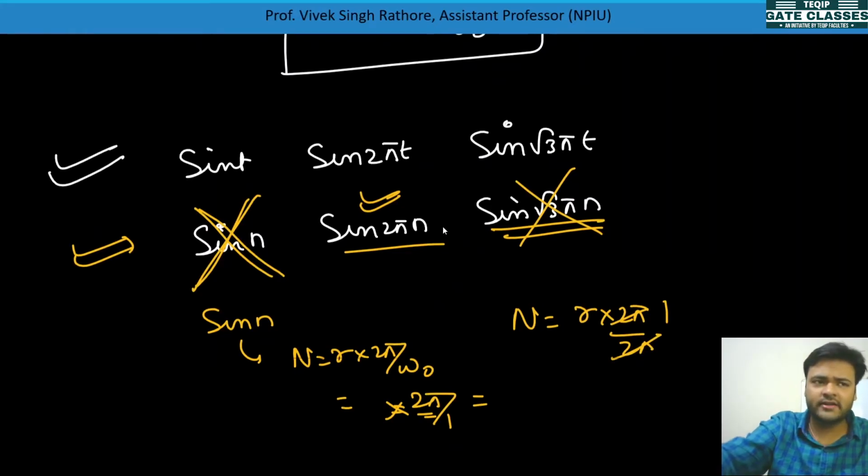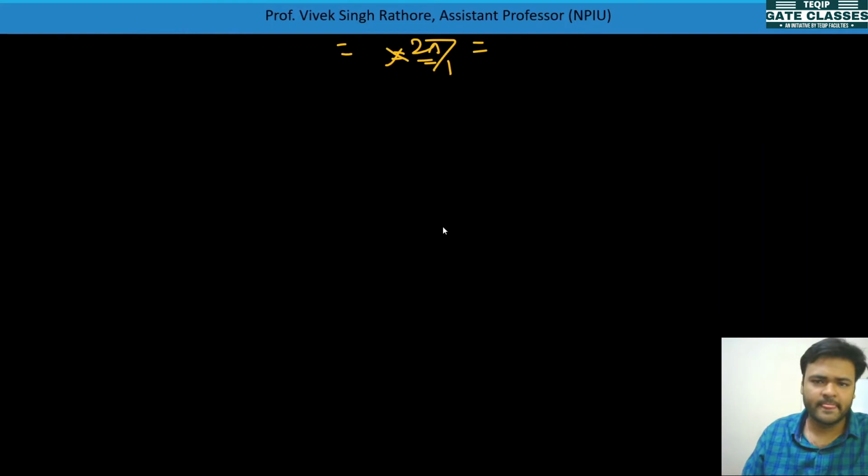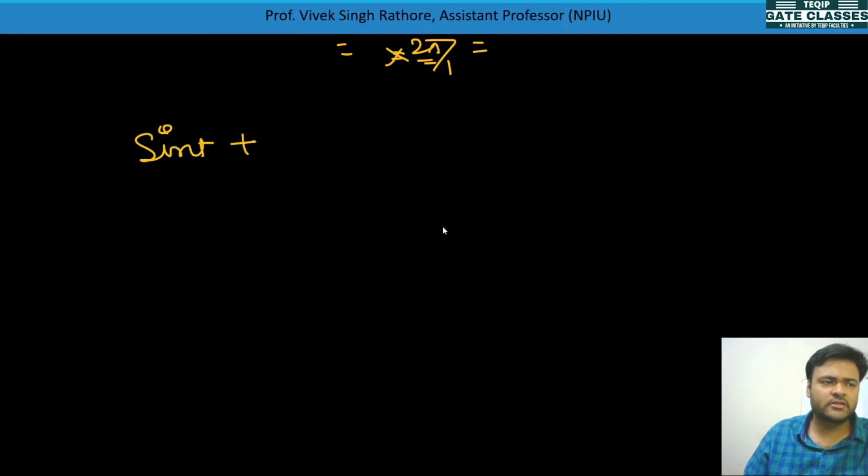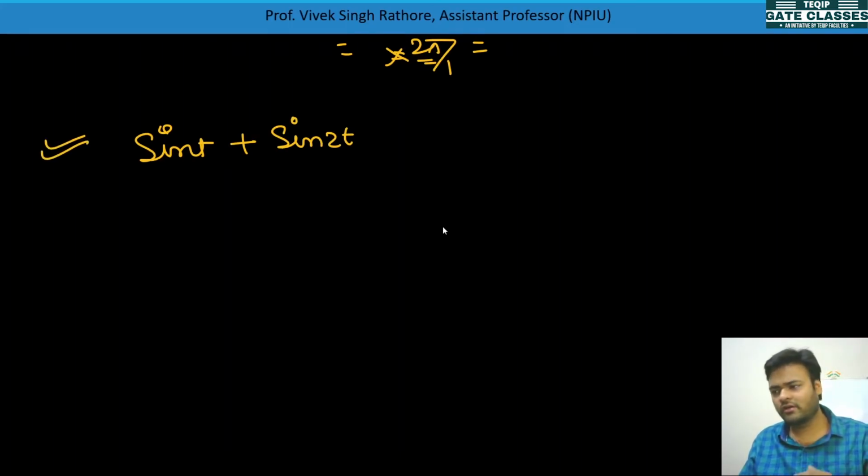Now you can understand what the specific condition is for a discrete-time signal and a continuous-time signal. There is no condition. Now the question arises: for an individual signal we have seen how to check its periodicity, and how to check whether it is periodic or not. But if the signals are in combination, like sin t plus sin 2t, what can we do? We need to check whether this signal is periodic or non-periodic.